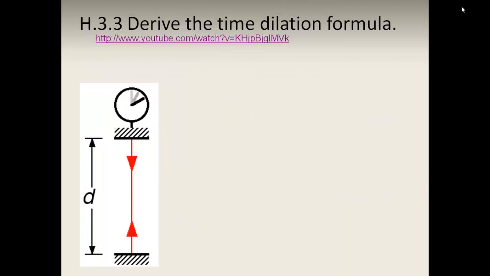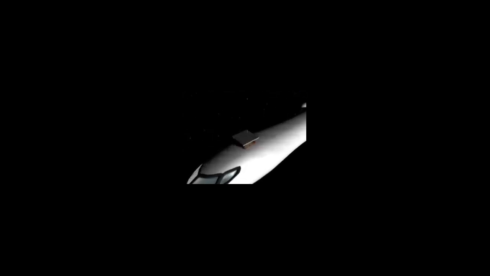There's an excellent video here showing two spaceships traveling together through the galaxy at close to the speed of light. Mounted on one ship is a laser that can fire pulses of light, and on the other, a mirror.